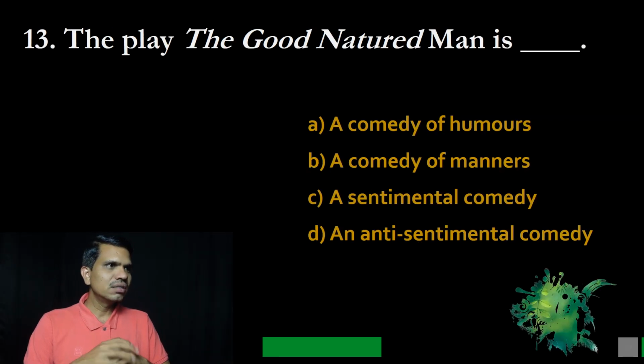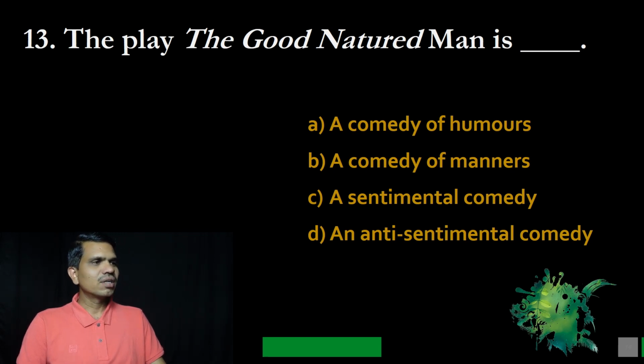Question number 13. The play The Good-Natured Man is A, comedy of humors; B, comedy of manners; C, a sentimental comedy; and D, an anti-sentimental comedy. And the correct option is a comedy of humors.